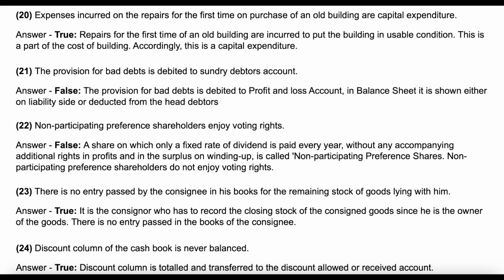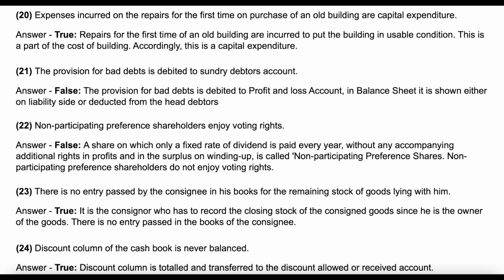Question 21. The provision for bad debts is debited to sundry debtors account. Answer: false. The provision for bad debts is debited to profit and loss account. In balance sheet, it is shown either on liability side or deducted from the head debtors.